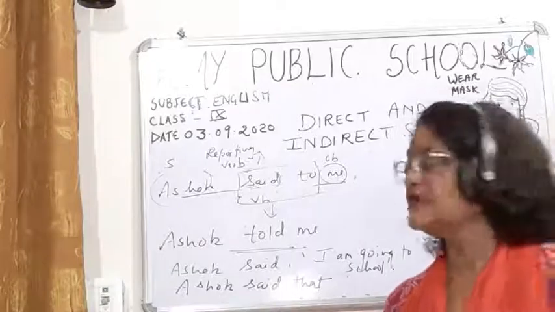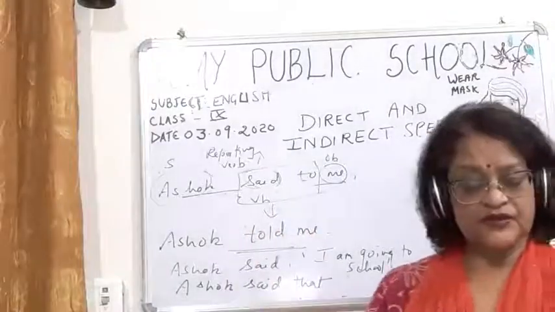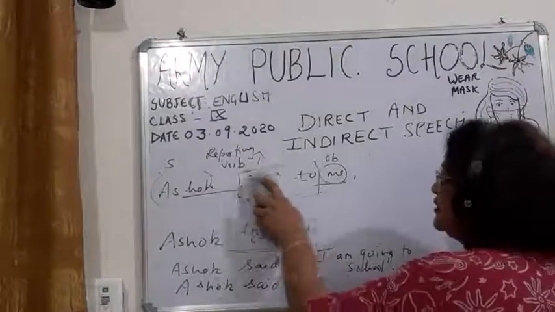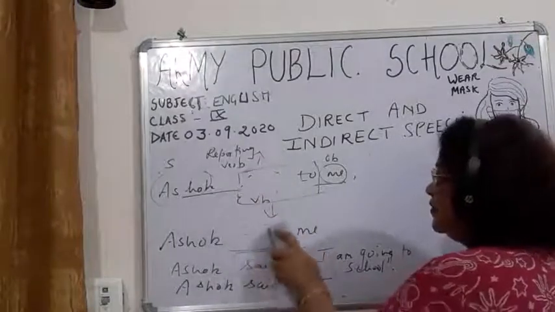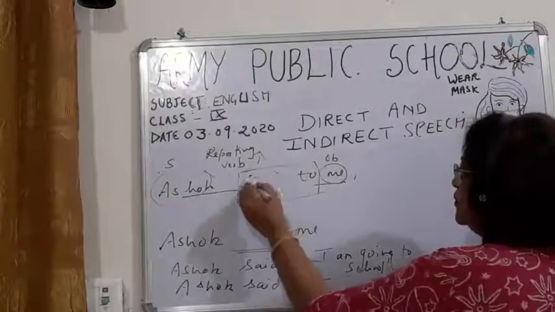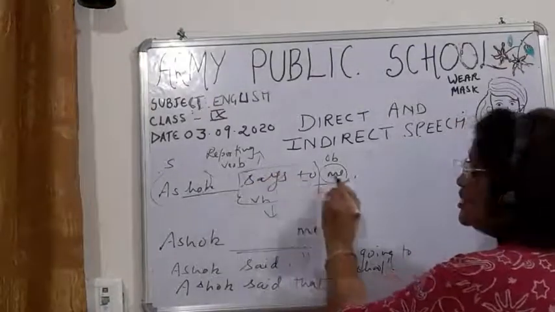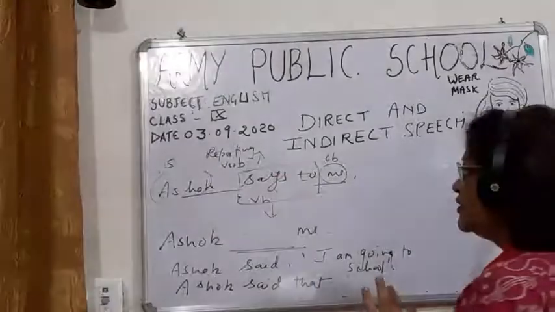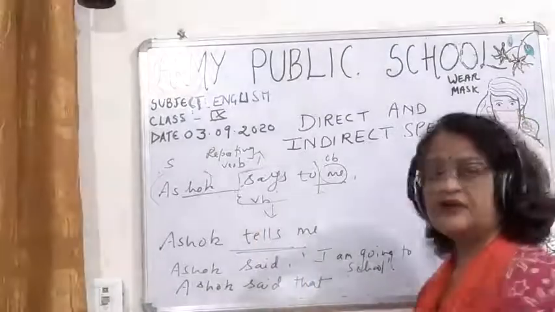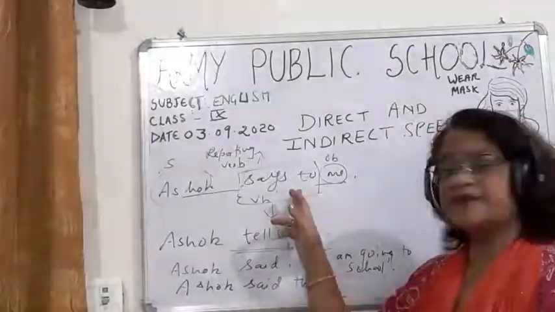Children, if instead of said to, says to would have been written here, and still if the object is there, then you have to see whether this is in the present tense or not.